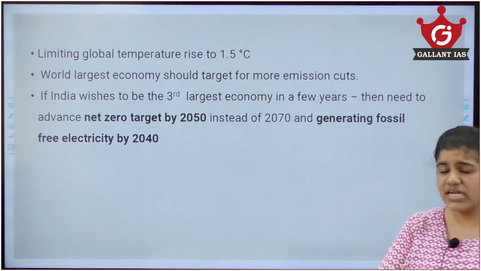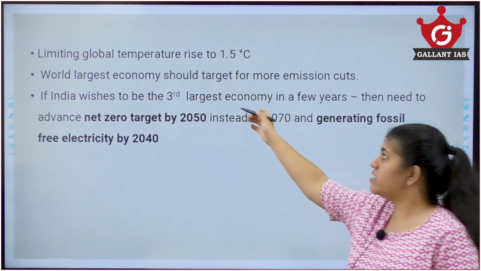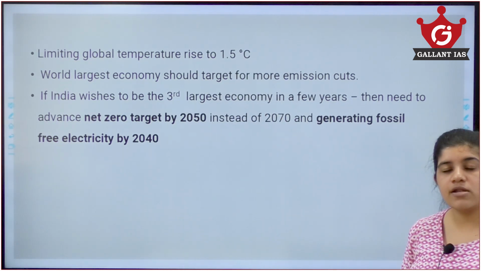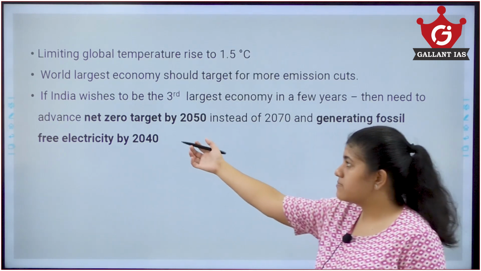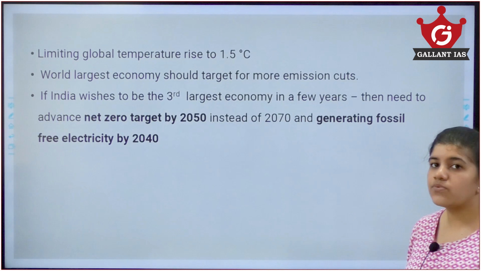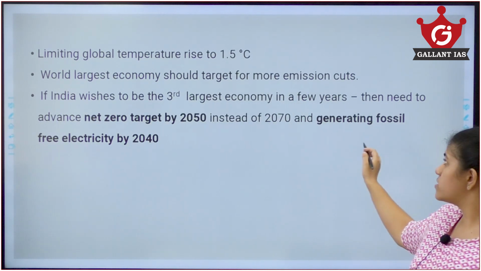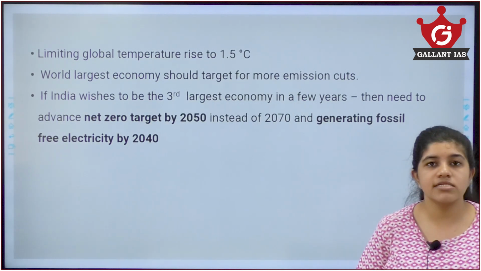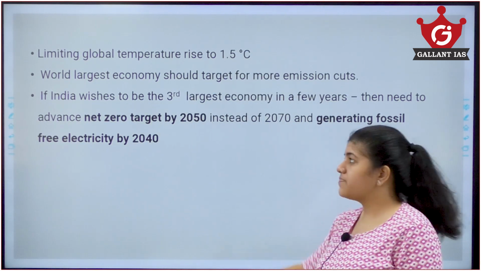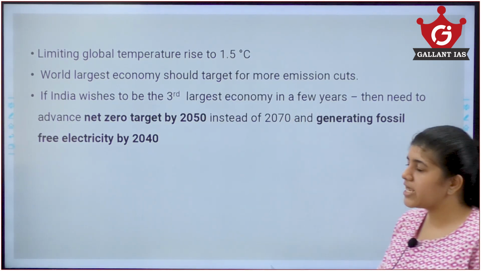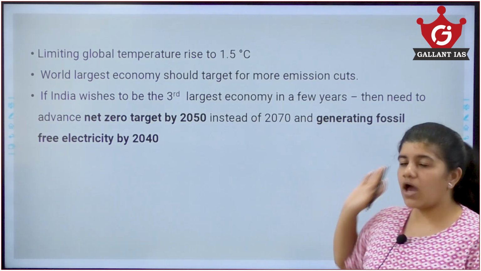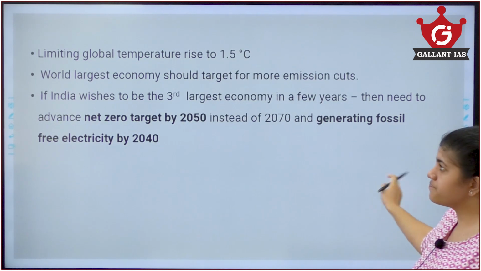And India, if we wish to be the 3rd largest economy in a few years, should advance most of our policies, starting with advancing our net zero target to 2050 instead of 2070, and generating fossil free electricity by 2040 and not 2050. There is need of some changes in our policy mechanisms if we are to become the 3rd largest economy.